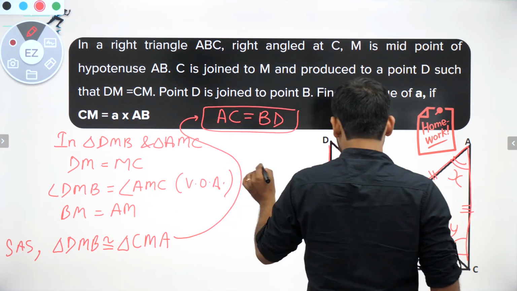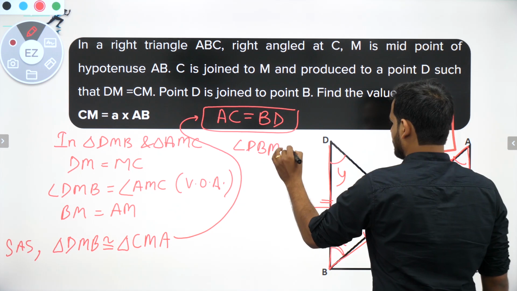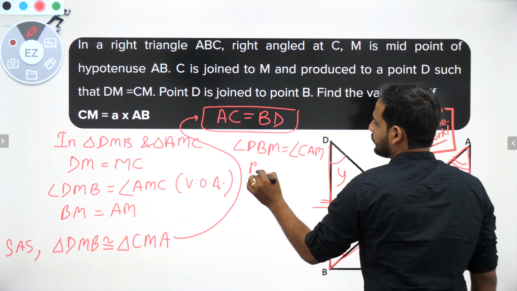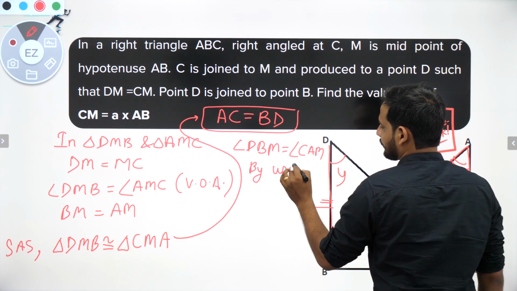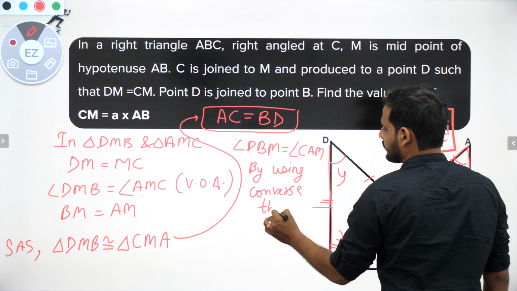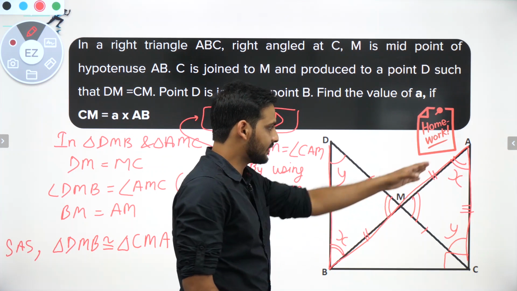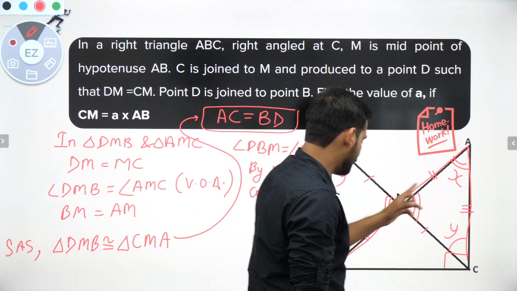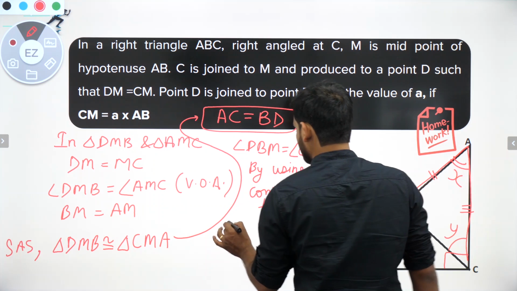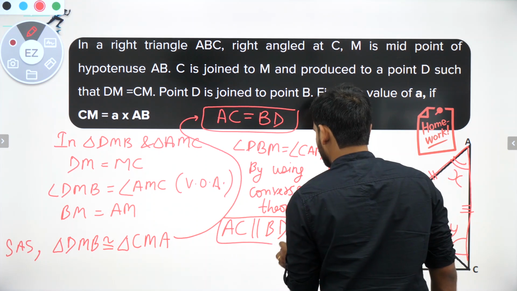So by using this converse rule, angle DBM is equal to angle CAM. What is the converse theorem I am using? Converse of interior alternate angles. If two lines are intersected by a transversal line and the pair of interior alternate angles formed are equal, I will say AC is parallel to BD, and they are equal as well, right?